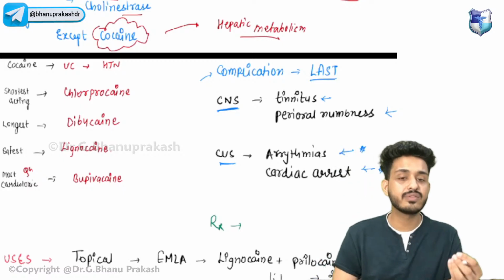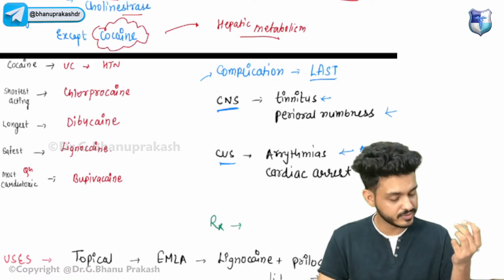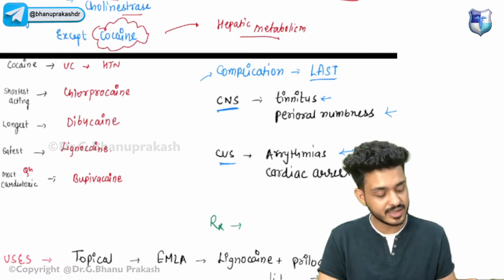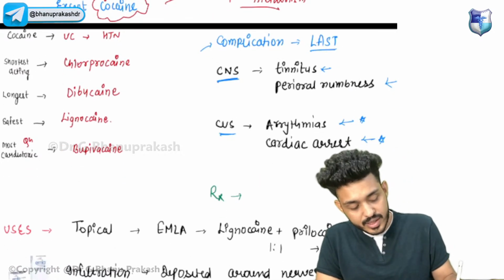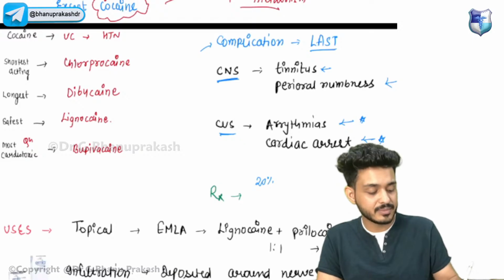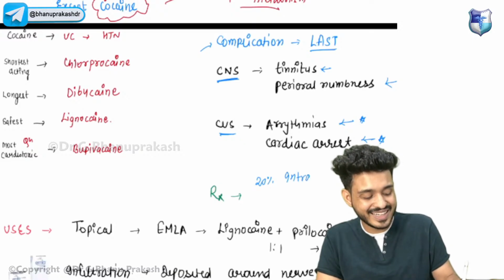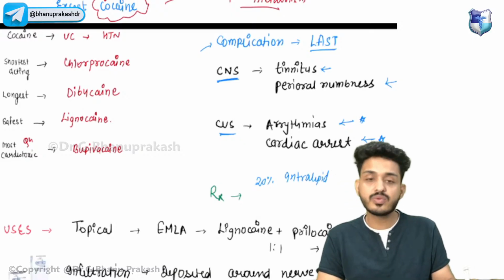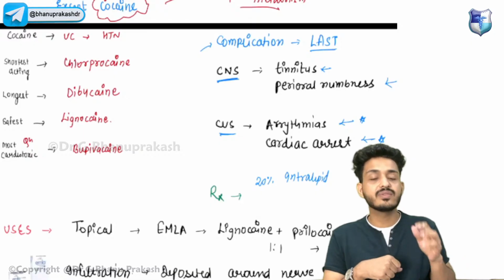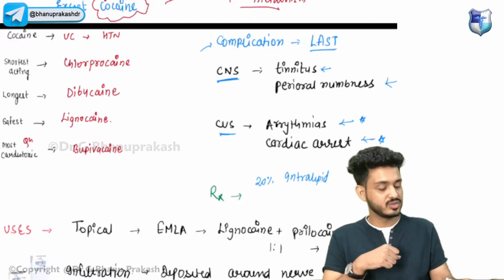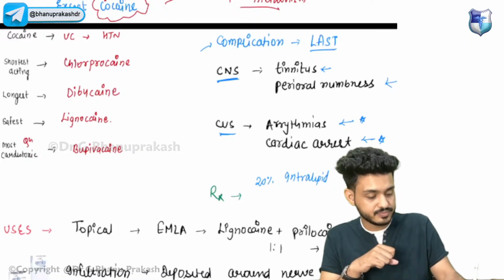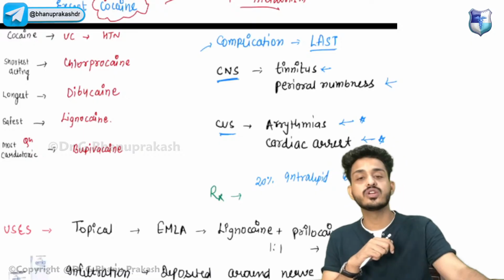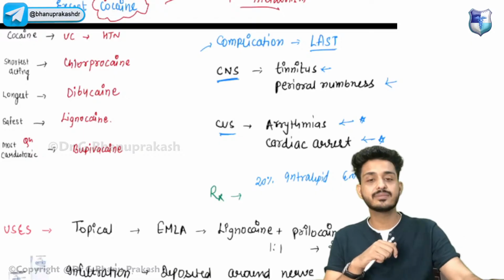Cardiac arrest means everything will be stopped, and the drug of choice for cardiac arrest, please try to answer in the chat section. Okay, what is the treatment? Treatment will be 20% intralipid solution, a very, very important, multiple times asked question. First of all, we need to remove whatever we are giving. We need to stop the infusion, and then we can give 20% intralipid emulsion. That is the treatment of choice for local anesthesia systemic toxicity.